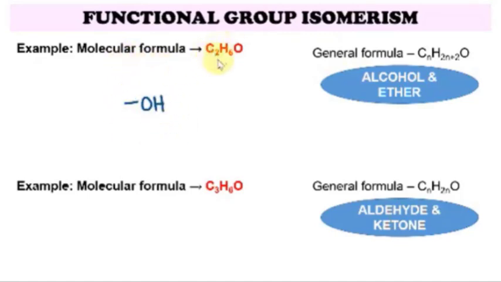Let's take out the longest carbon chain. Since we have two carbons here, the longest chain will be two carbons. Then we complete it with hydrogen: CH3CH2OH. This one is our alcohol.